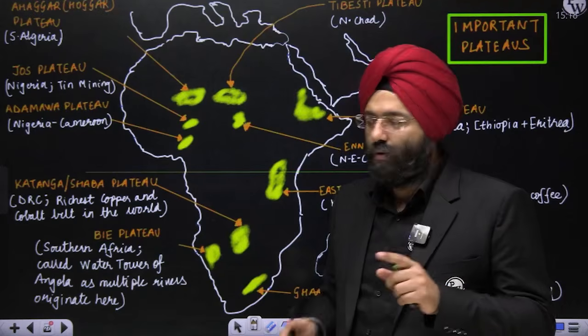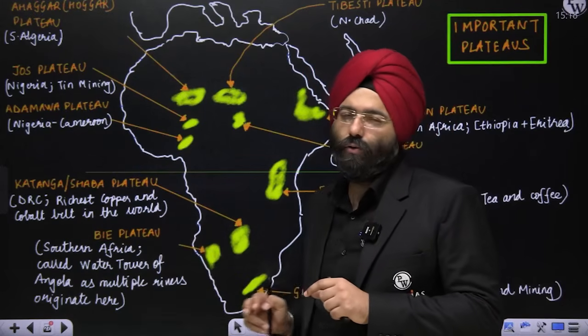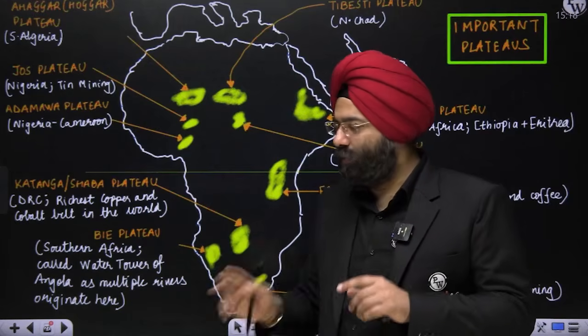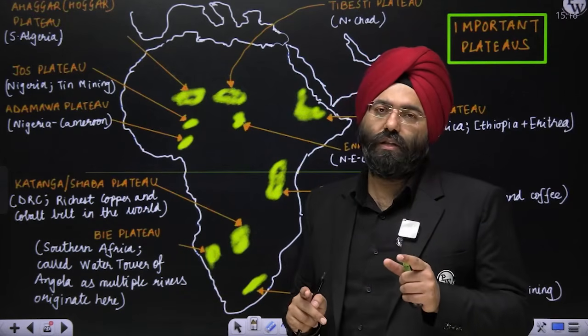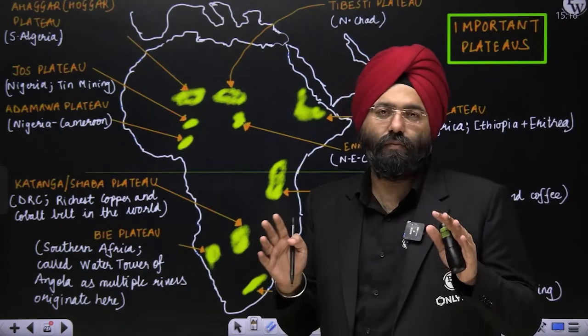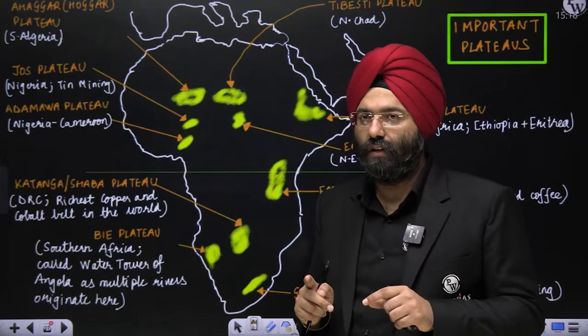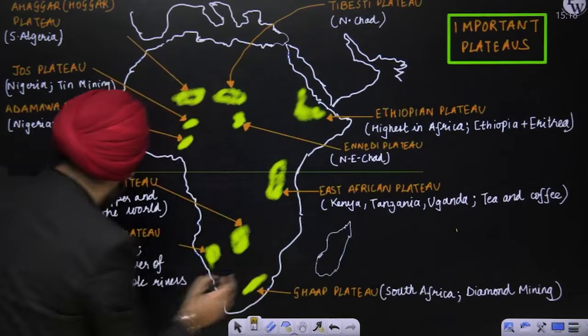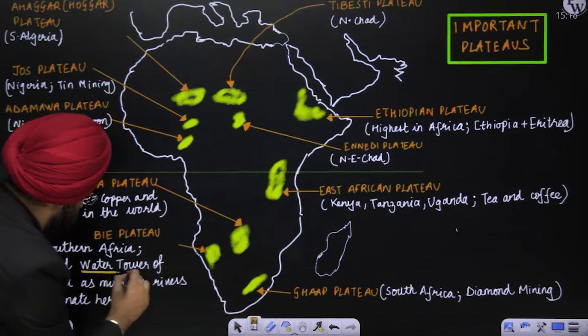The reason why Bie Plateau is known as a Water Tower, the Water Tower of Angola, is because it is first of all present in Angola, and also along with it, multiple rivers originate from this region, and that is why this title has been given. So this is very, very important here. Let me mark it also because possibly many people will neglect it otherwise.